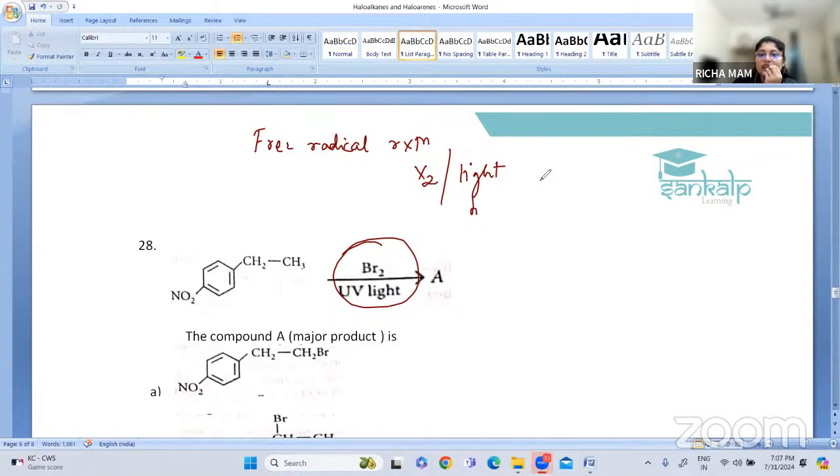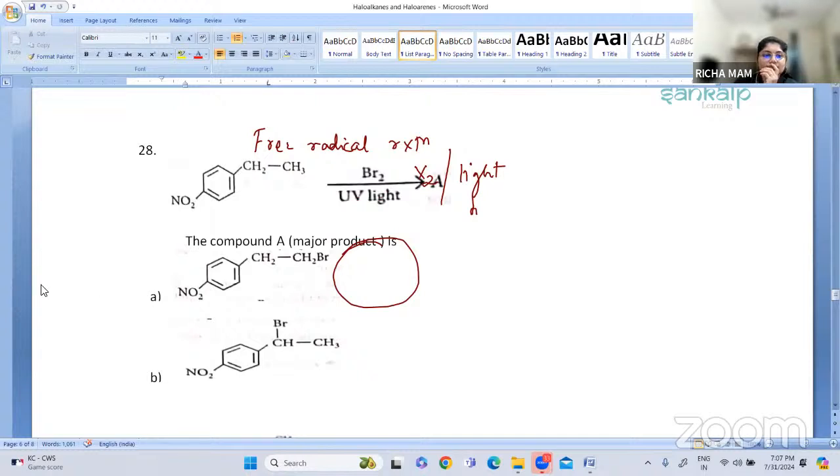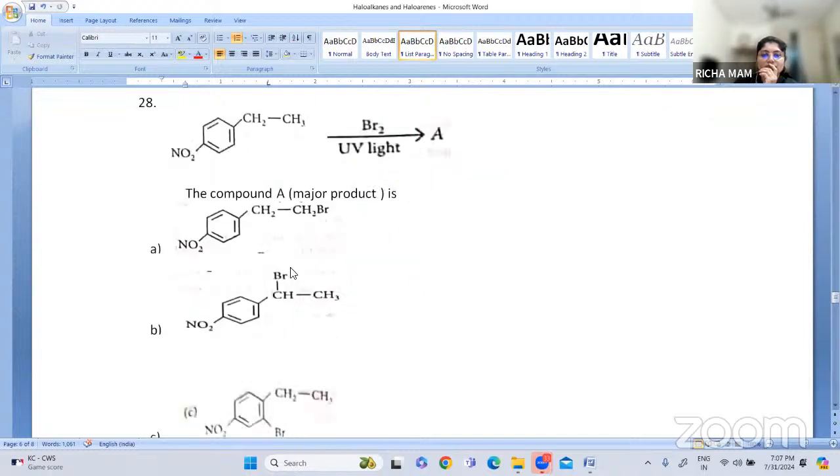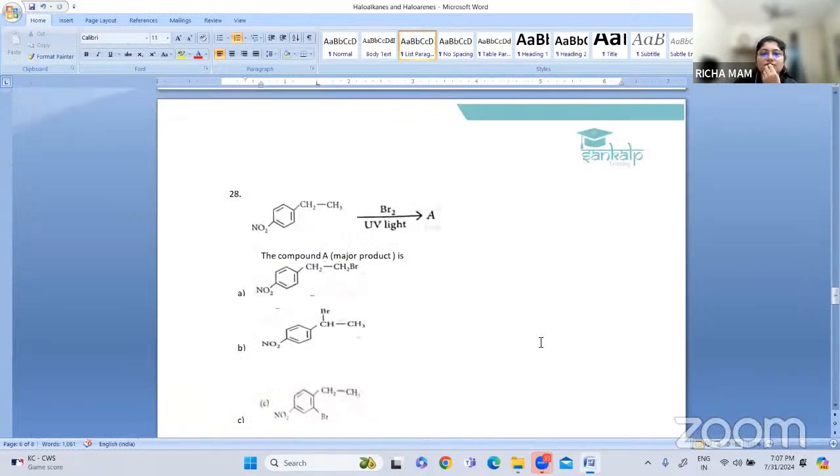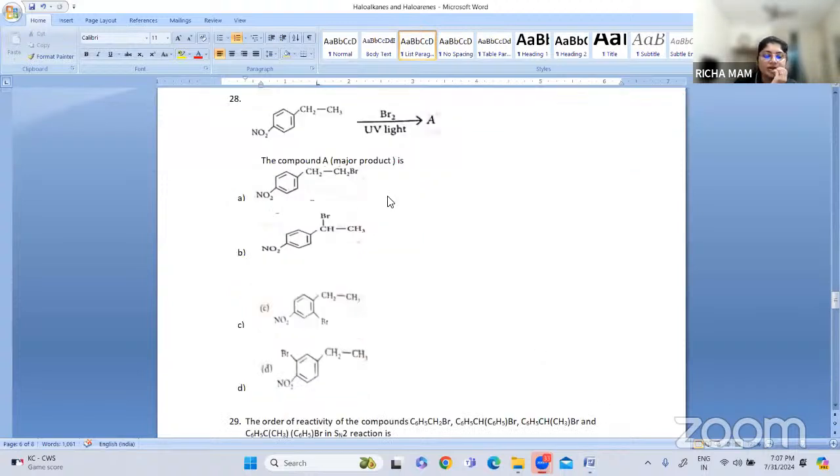Chetan has answered as A, Raj has answered it as A, Sri Varuni has answered it as B. I'll just see all the 4 options. Lubna has answered it as A. So here, what will it undergo? Now, free radical means what? The breaking of bond takes place evenly. Now here, there are 2 possibilities.